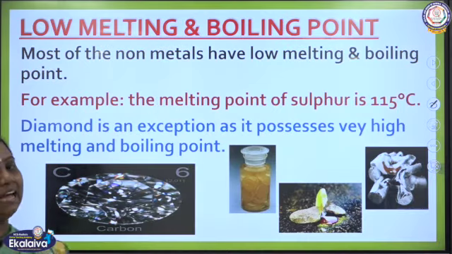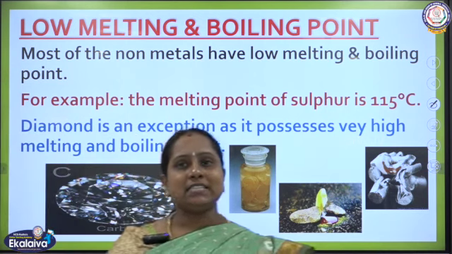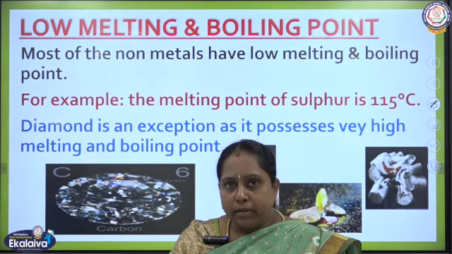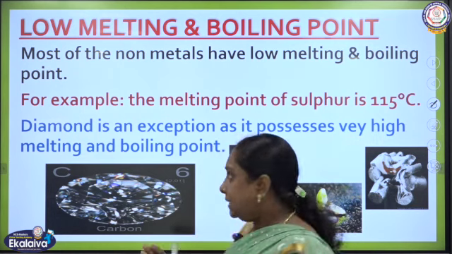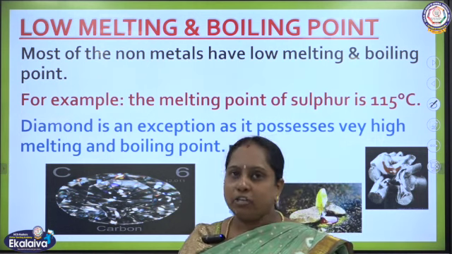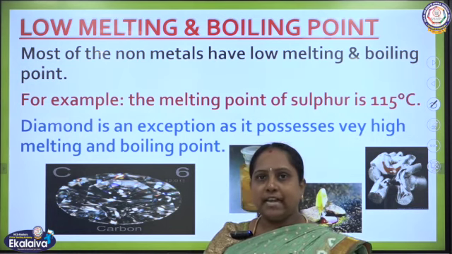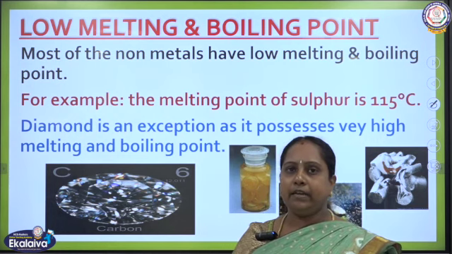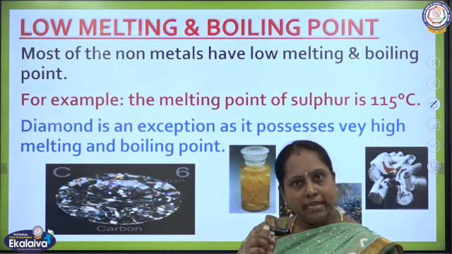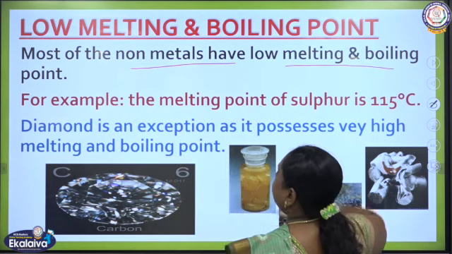And the next one is they have low melting and low boiling point. Because when we take the metals, metals have the strong force of attraction between the atoms, right. So, they need more amount of energy to break the bond. But here non-metals, they have low melting and low boiling point, because the force of attraction between the atoms will be very less. As the force of attraction is less, they can be easily broken, and then they require very less amount of energy to break up. So, most of the non-metals have low melting and low boiling point.